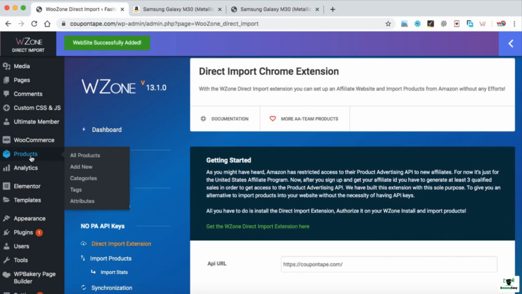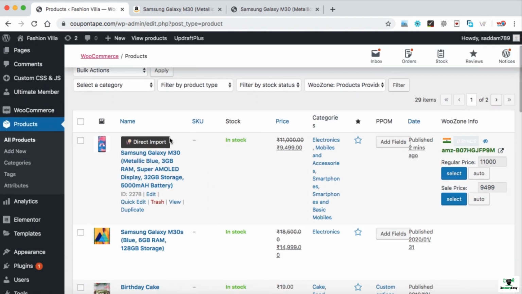Now let's check this product in the backend panel. So let's click on the products tab, and here we can see this is the imported product that we have just imported with the help of the WZone plugin, and this product has a special tag, direct import. It means whenever the price changes on the Amazon website, automatically the price will be updated over here. Currently it is 9,499, but if Amazon changes the price to something like 20,000, the product price will automatically get updated over here. So this plugin really helps in order to avoid the policy violation of wrong prices and wrong images on your affiliate website.